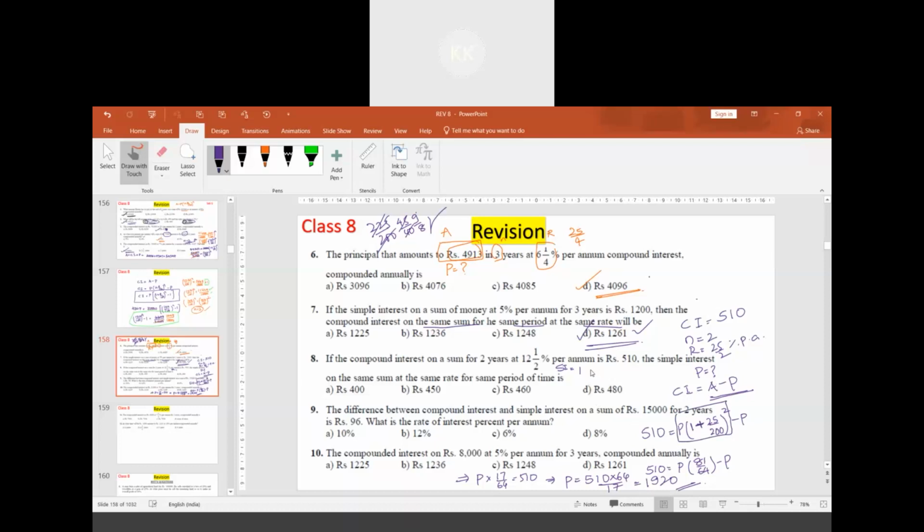Once principal value is there, we can use PTR by 100, where R is 25 by 2 and time taken is 2 years, divided by 100. This 2 and 2 cancel. One of the 0s cancels. 5 2 times, 5 5 times. 2 will divide this. 1920 by 2 is 960, and 5 into 5 is 25, 960 into 25 by 5, this will be 480. The answer is option D, 480.